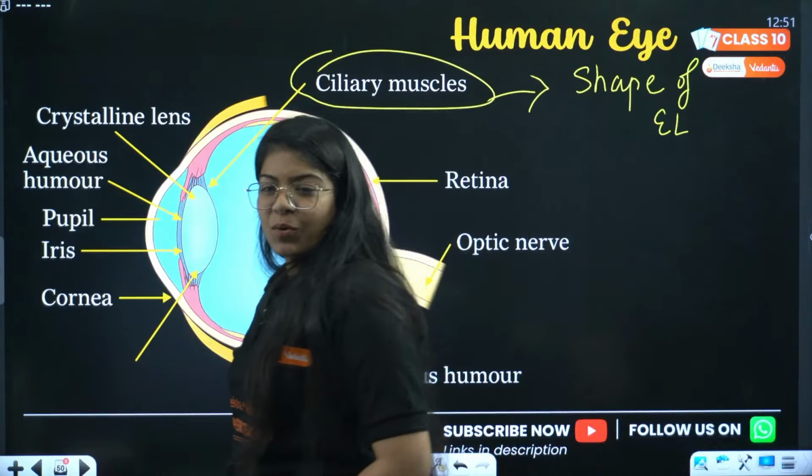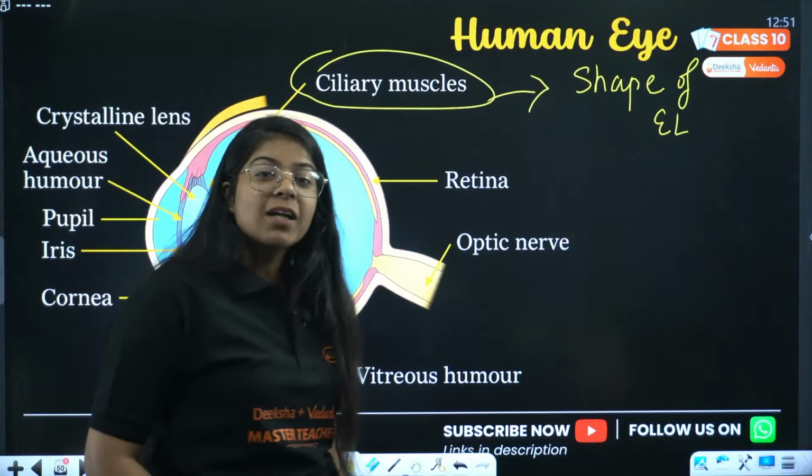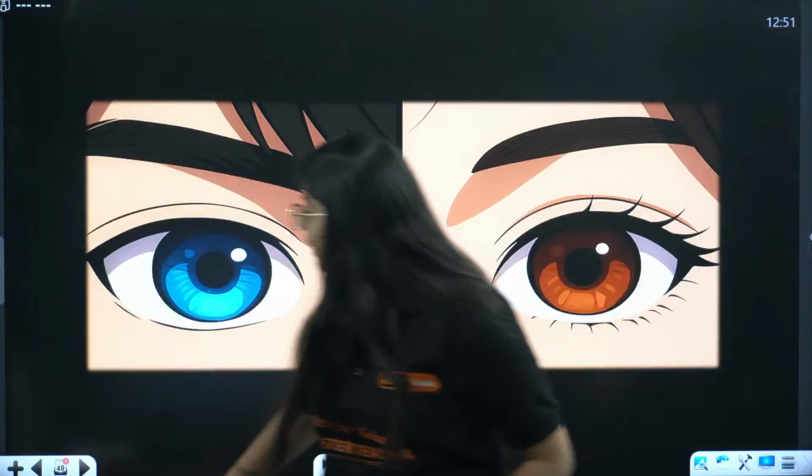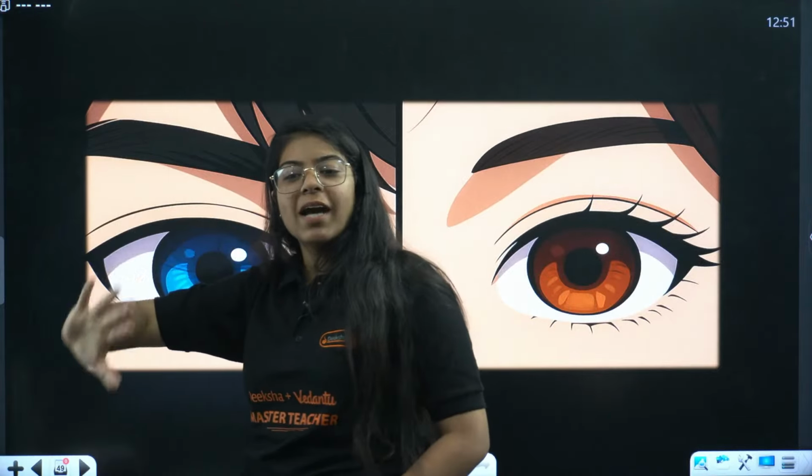Done. So the part of the eye that gives you these beautiful colors, these brown, these blue, these green, is called iris.